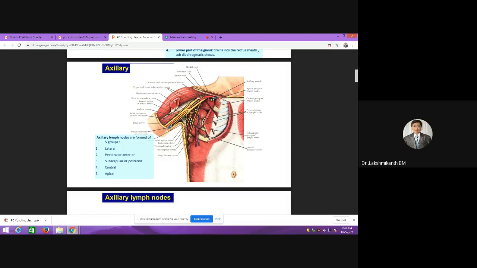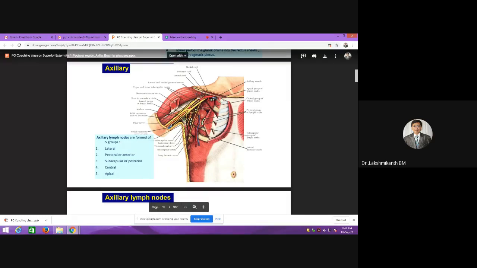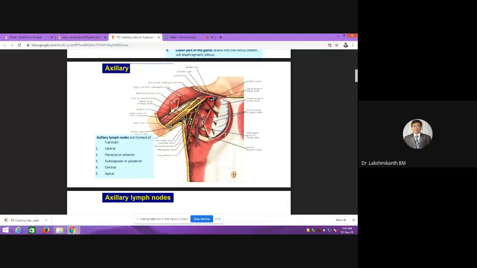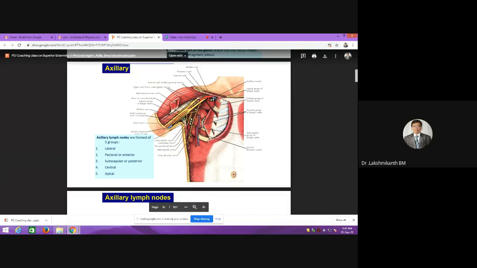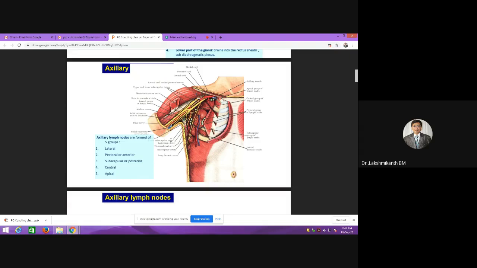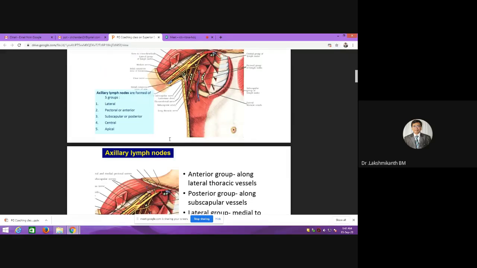So there will be MCQ questions related to that. There are so many permutations and combinations they make in the MCQs to test how it is involved. If they give a scenario where the anterior group is involved, and ask which structure could be affected, then you have to know that it is from the breast region. If you take the posterior group, it will be from the trunk above the iliac crest. If it is the lateral group, it is only from the upper limb. So like this, we have the three groups of lymph nodes.